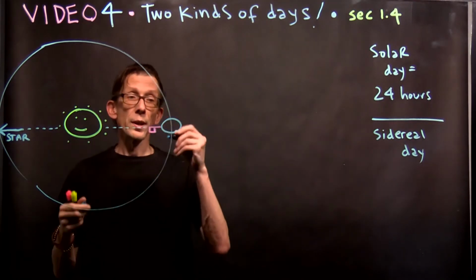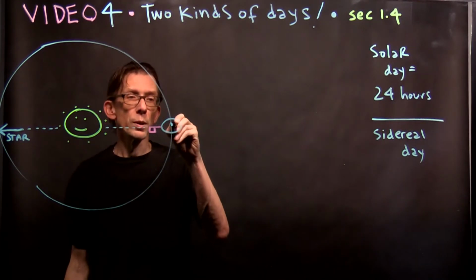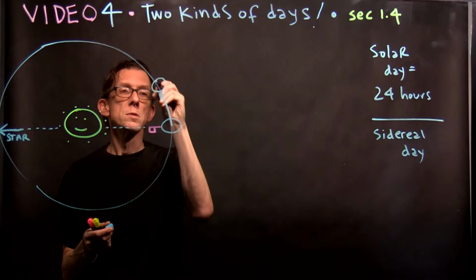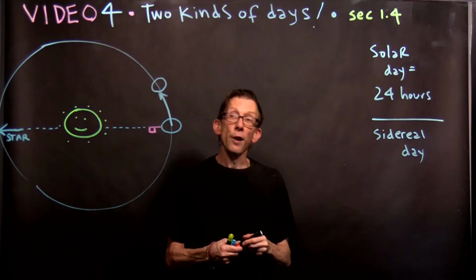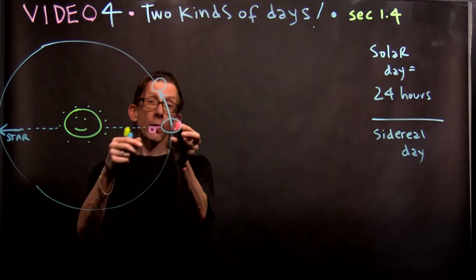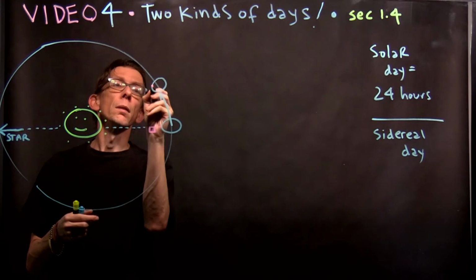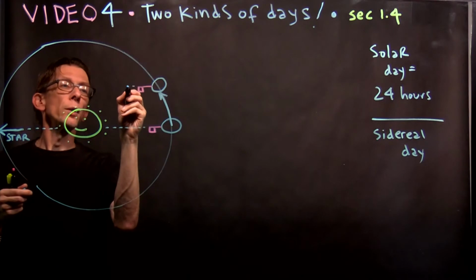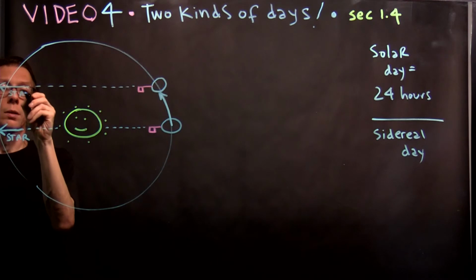So what's going to happen is between now and tomorrow at noon, this Earth's going to move a little bit. Now I'm exaggerating how far it goes. Let's say it moves to right there. Now the Earth has completed a single orbit, so as it goes, that flag rotates around and eventually points back toward the star. So when it's right here, pointing directly to the left, it is pointing back toward the same star.